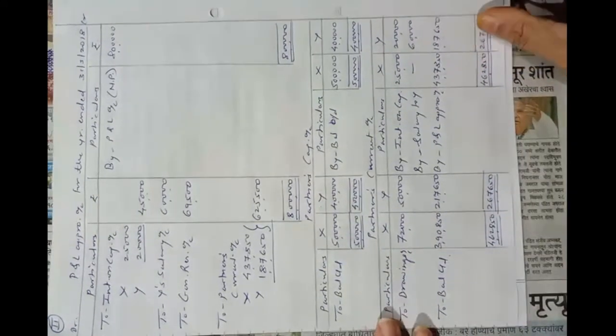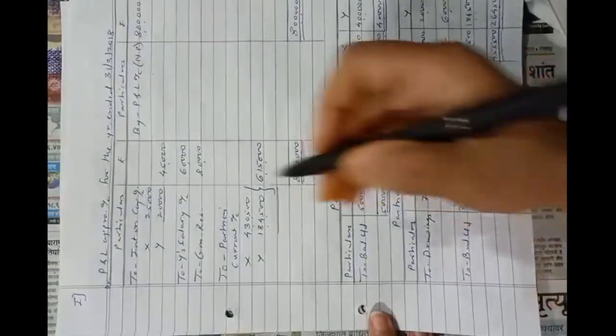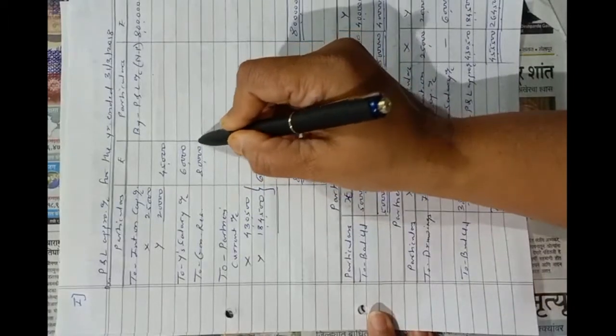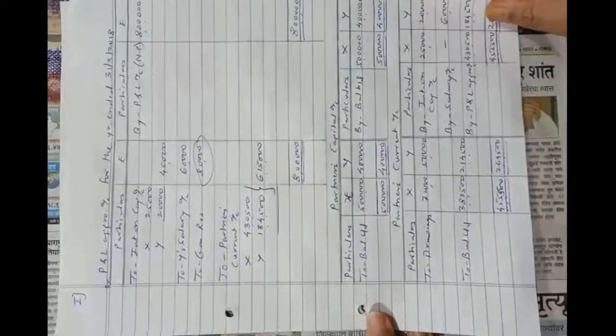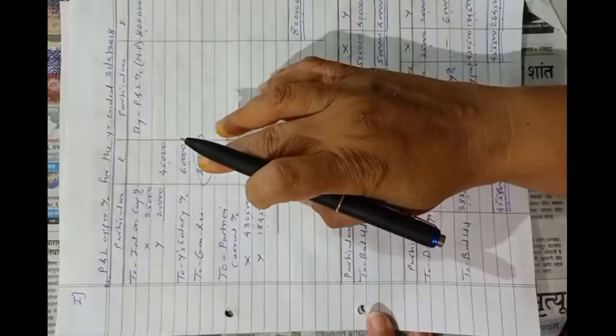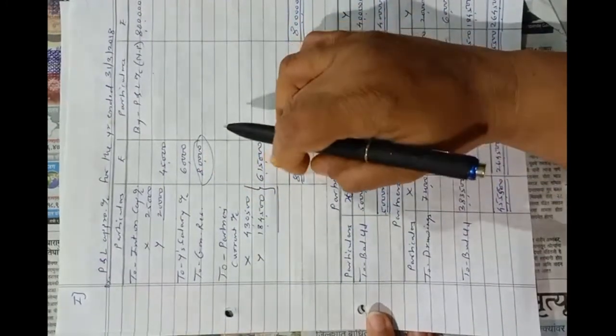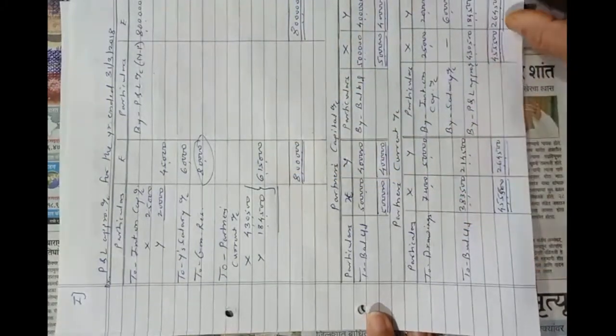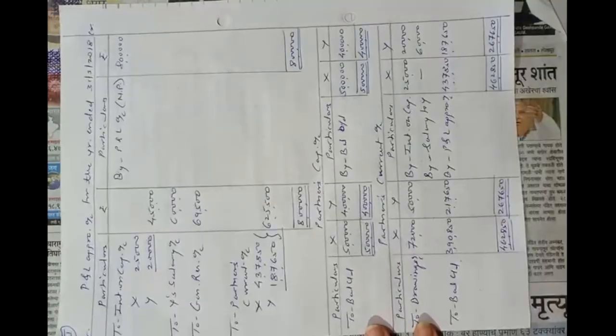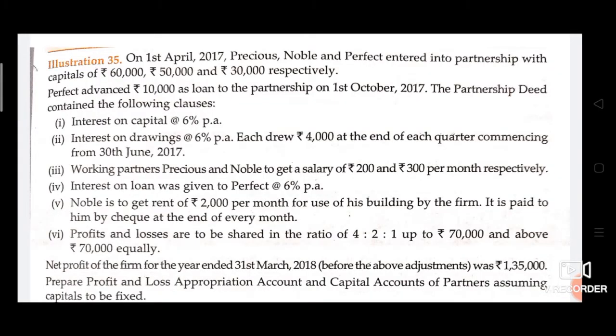Okay, so the problem is the same as the last problem, that is the first problem. The only difference is in the amount of general reserve. Due to the difference in the amount of general reserve, this profit will be different and these balances will be different. So solve this problem now in your notebook. This problem is important, covering all the concepts.